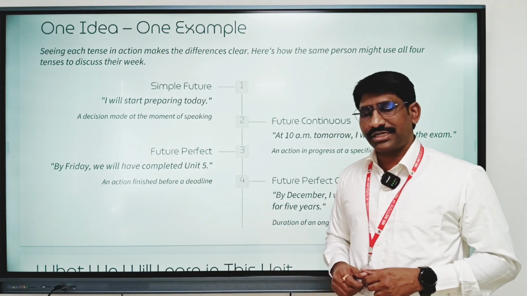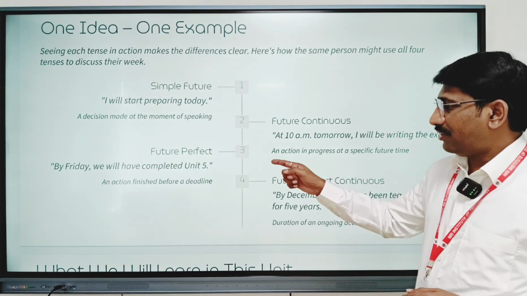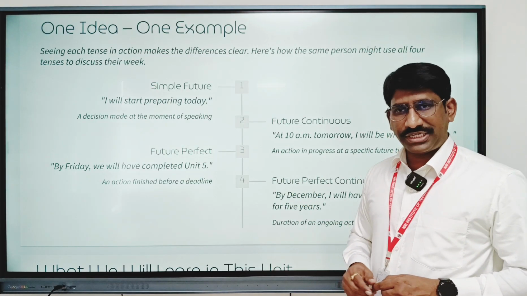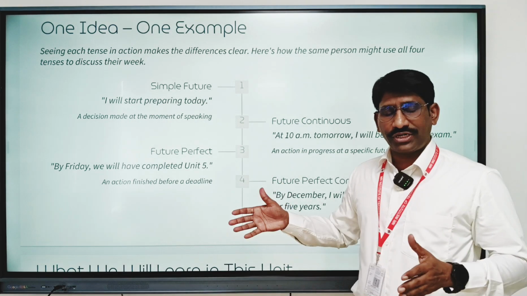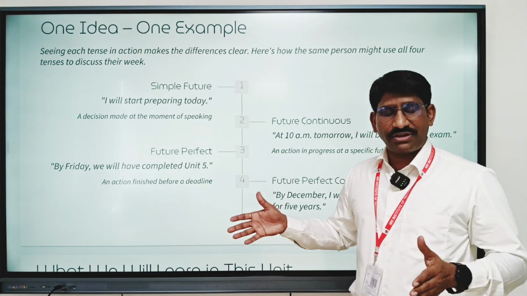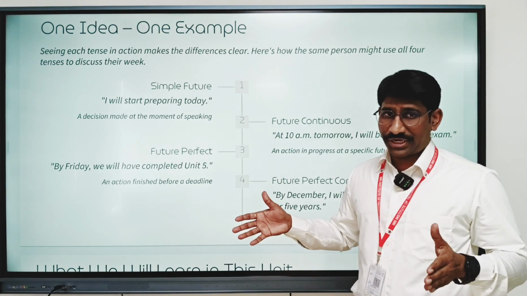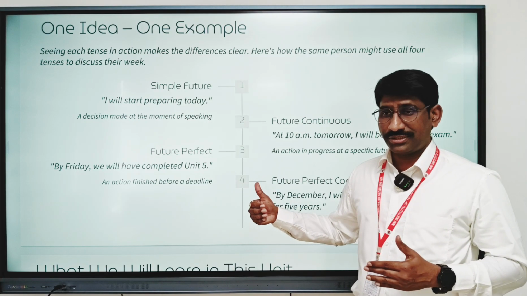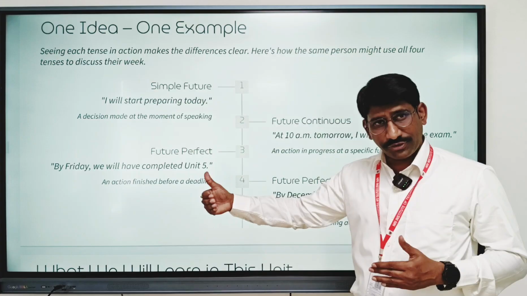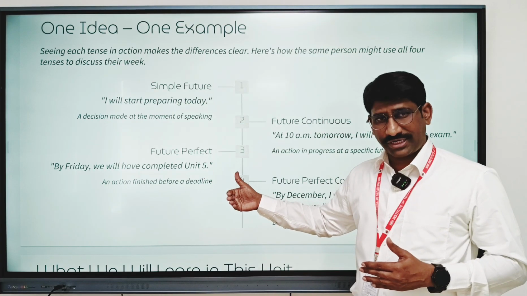So here you can see in the example, "By Friday, we will have completed Unit 5." It clearly denotes that Friday is the deadline for us to finish Unit 5. That means by Friday, we will be successfully completing our Unit 5. So I'm talking about completion of an activity at a particular time in the future by using future perfect tense.